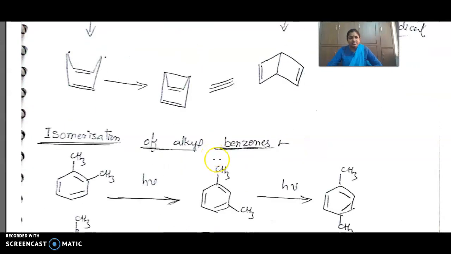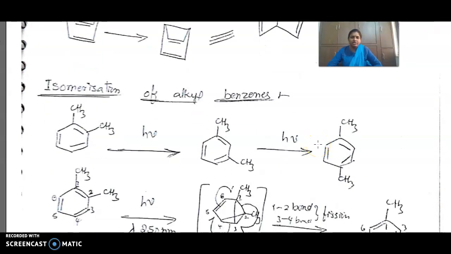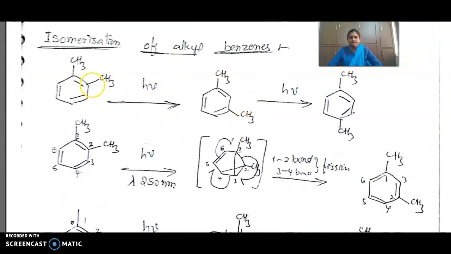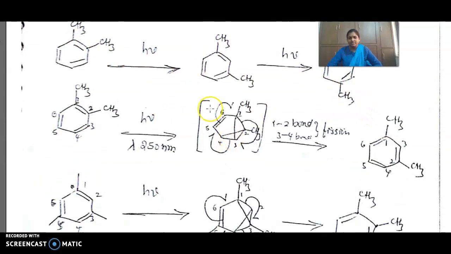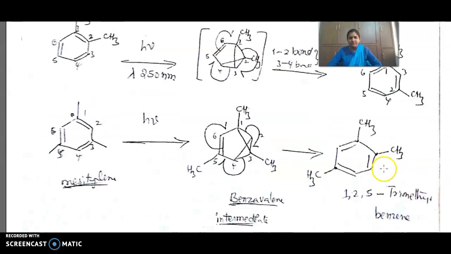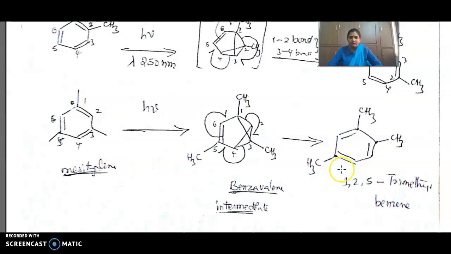Then isomerization of alkyl benzenes. How does the isomerization occur? Alkyl benzenes, means substituted, dimethyl. Dimethyl, this is ortho, it will convert to meta and para isomers. Ortho dimethylbenzene is converted to meta, meta will convert to para after isomerization. At lambda 250 nanometers, ortho is converting into meta. This is how they are converting.